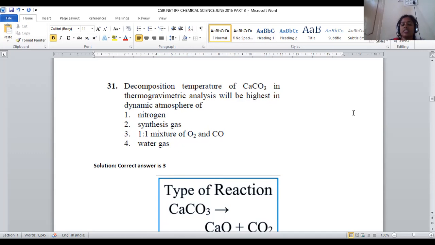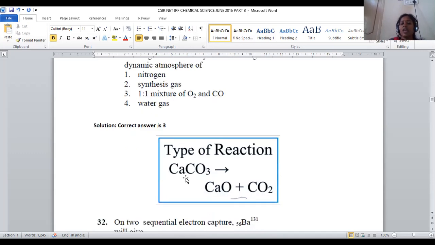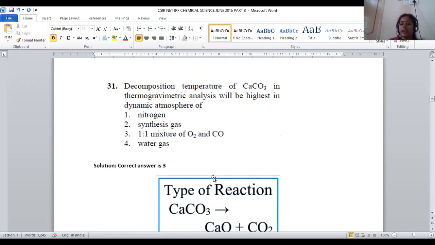Calcium carbonate upon thermogravimetric analysis will be decomposed into calcium oxide and carbon dioxide. This reaction temperature will be elevated by the atmospheric condition, a 1:1 mixture of oxygen and carbon monoxide. For question number 31, option number 3 will be the right answer.